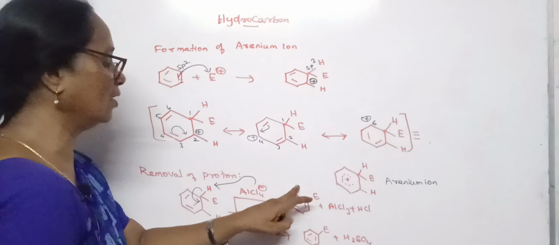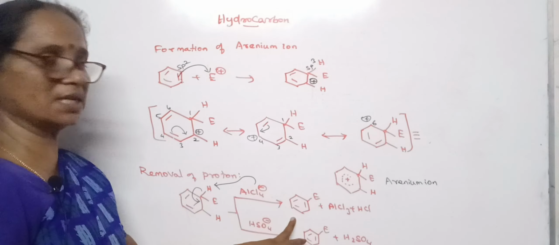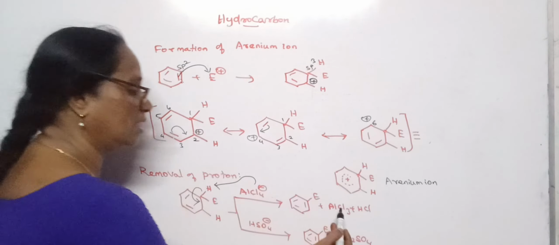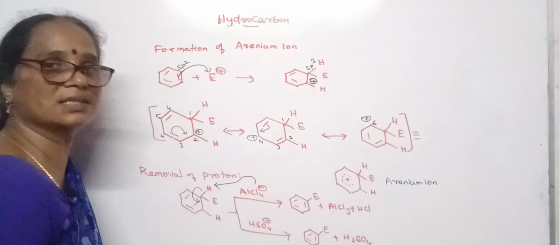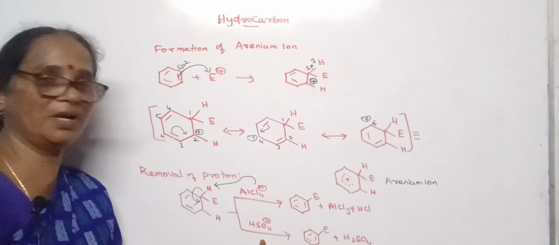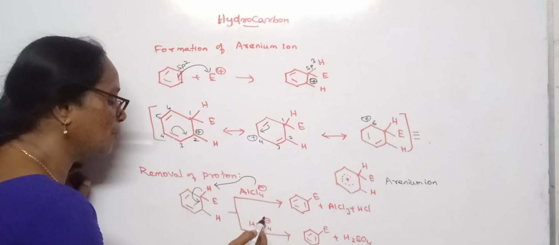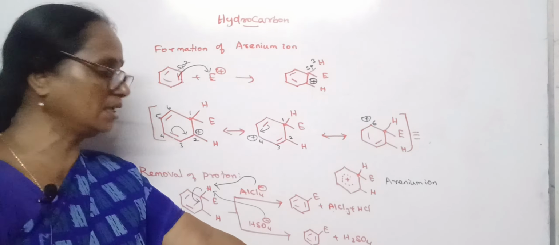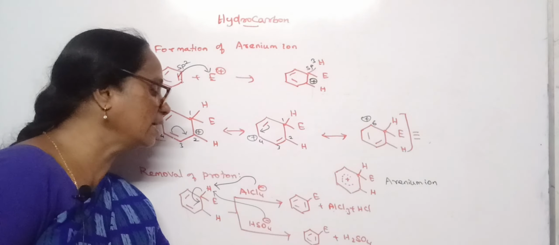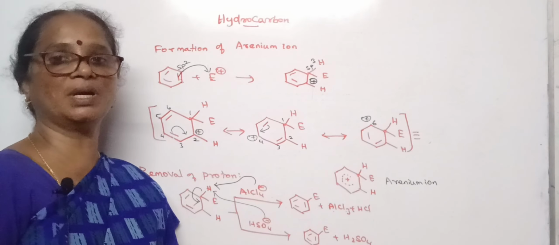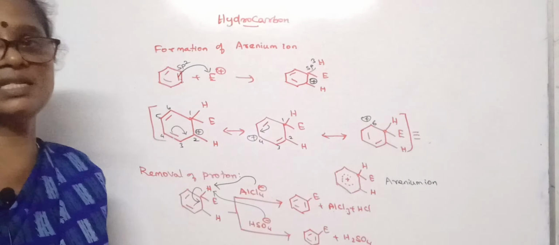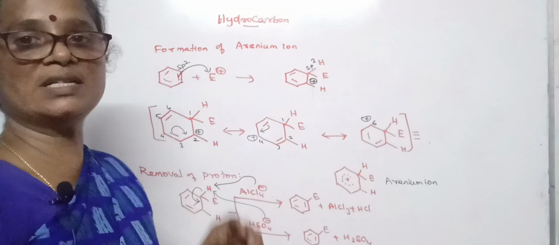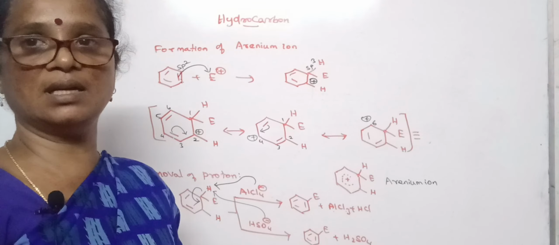So we are having the substituted benzene. And this AlCl4 minus plus H makes aluminium chloride and HCl. Similarly, if we have bisulfate ion, this bisulfate ion will attract this proton and it gets converted into sulfuric acid, resulting in the formation of substituted benzene. These are the steps which take place during the electrophilic substitution reaction of benzene.